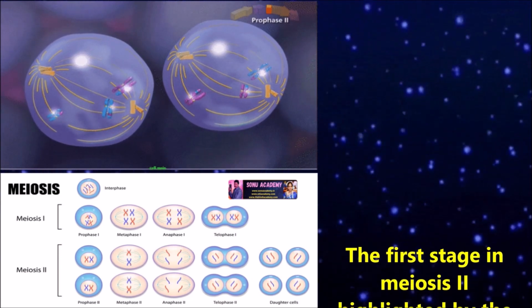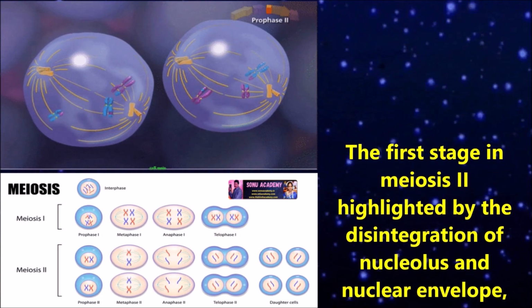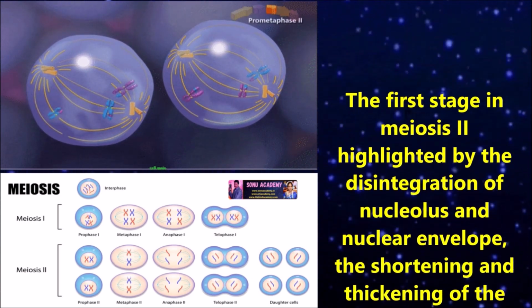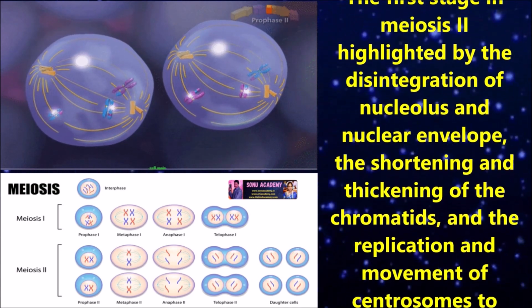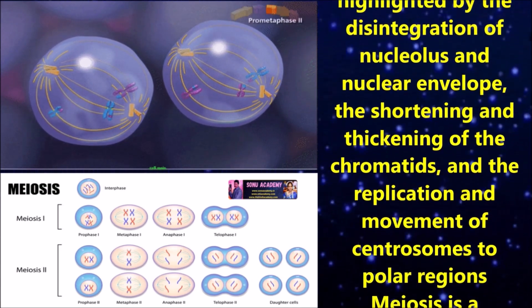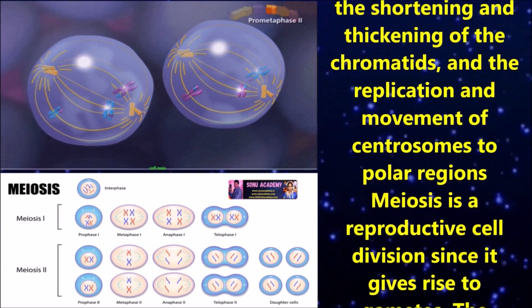Now let us discuss prophase 2. The first stage in meiosis 2 is highlighted by the disintegration of the nucleus and nuclear envelope, the shortening and thickening of the chromatids, and the replication and movement of centrosomes to polar regions.